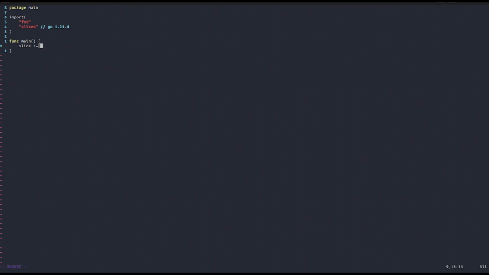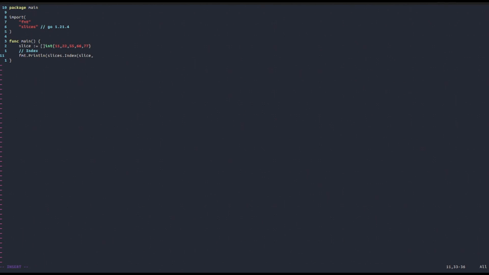For example, let's declare a new slice, this time of integers maybe, and let's set it equal to 11, 22, then 55, then 66, then 77. Then you can have a function in the slices package to determine where is the first occurrence of an element, and this is the Index function. The way in which you use it is just by saying slices.Index, then you insert the slice that you want to check, and then you insert the value.